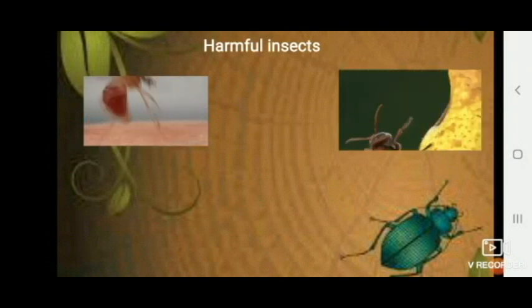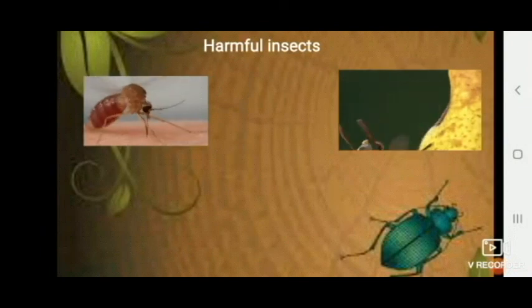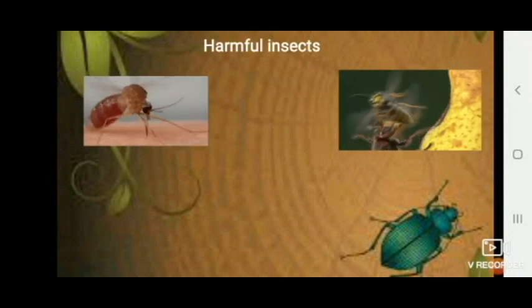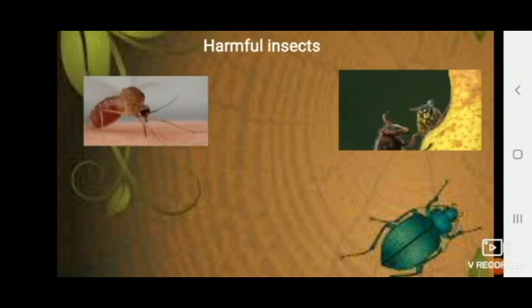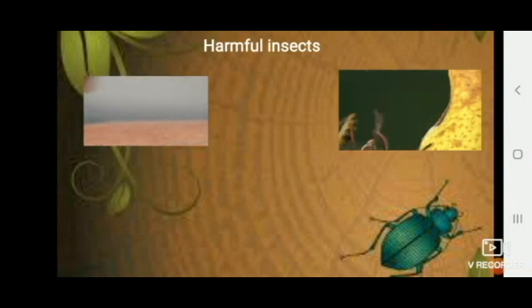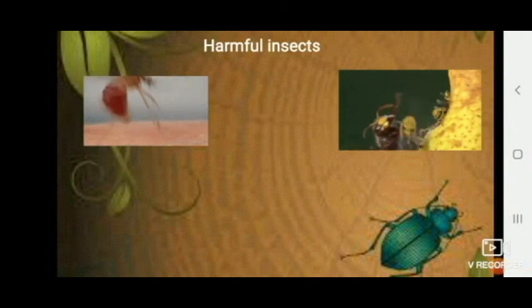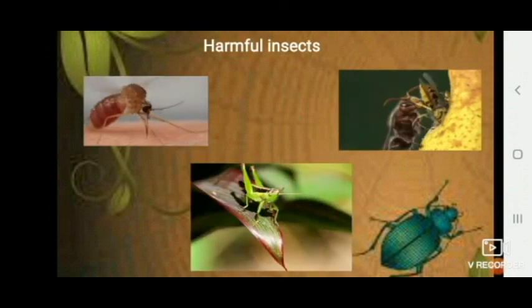The second insect is, we know these bees, honeybees, are very helpful to us. They give us the tastiest product. But still, if we get stung by honeybees and wasps, it is very painful and very dangerous. The part which it stings, right? The whole part will swell up and cause a lot of pain for animals and humans.